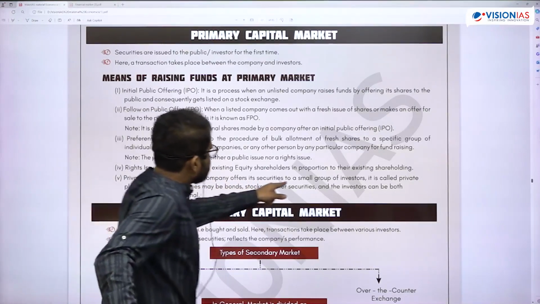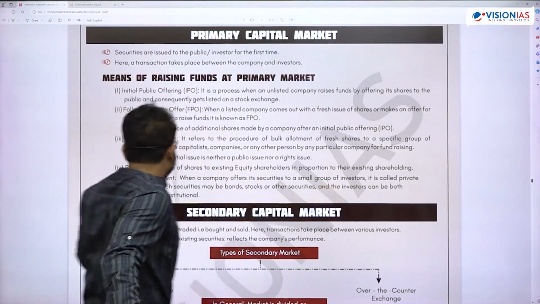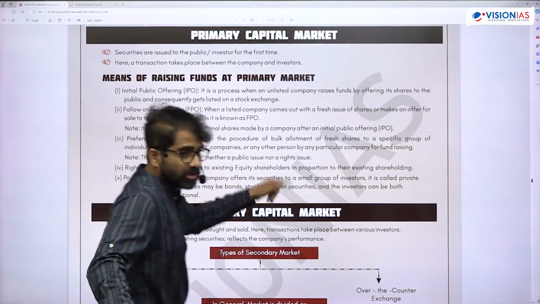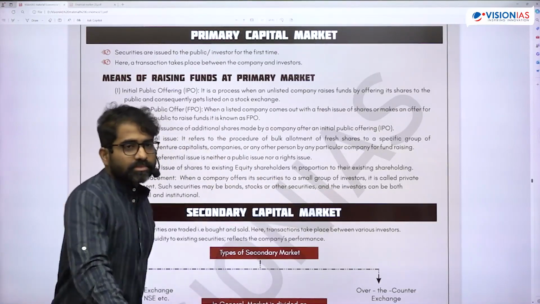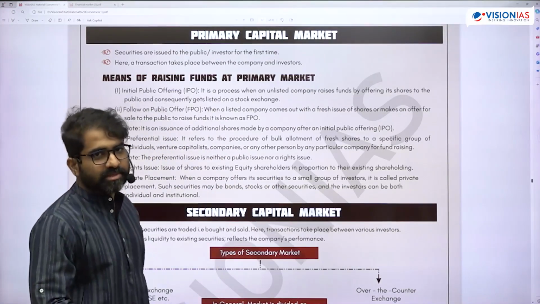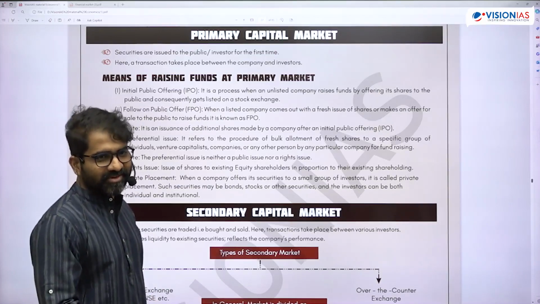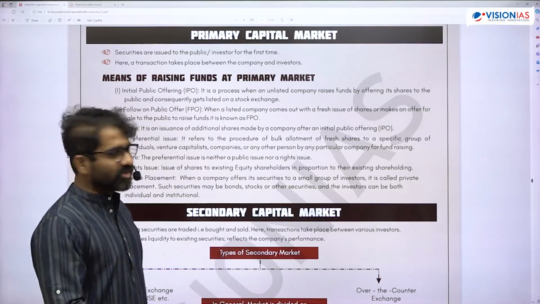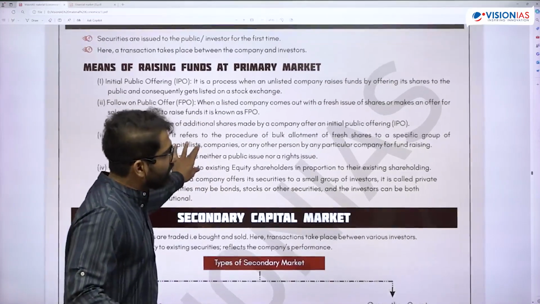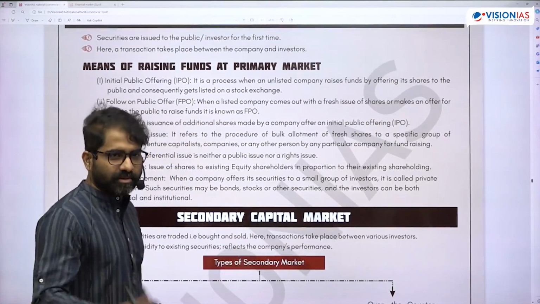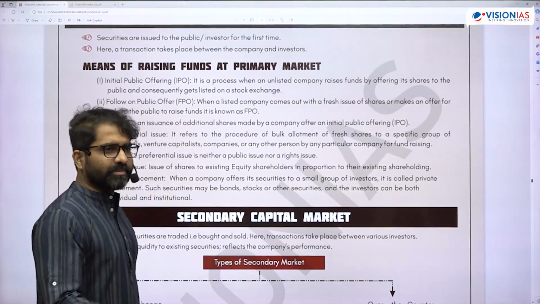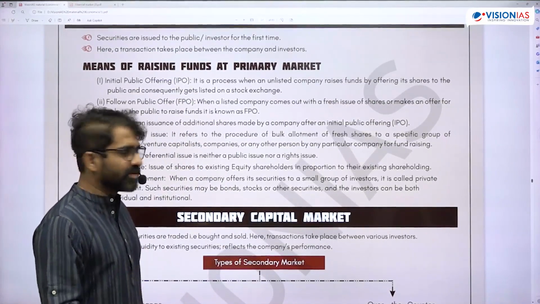So when a company offers its securities to a small group, it is called private placement. Such securities may be bonds also. That is the reason, never remain an Aam Aadmi. Goal in life. You are only called, that is different. You know all the information, management, how he will work and everything, and therefore it is easy.